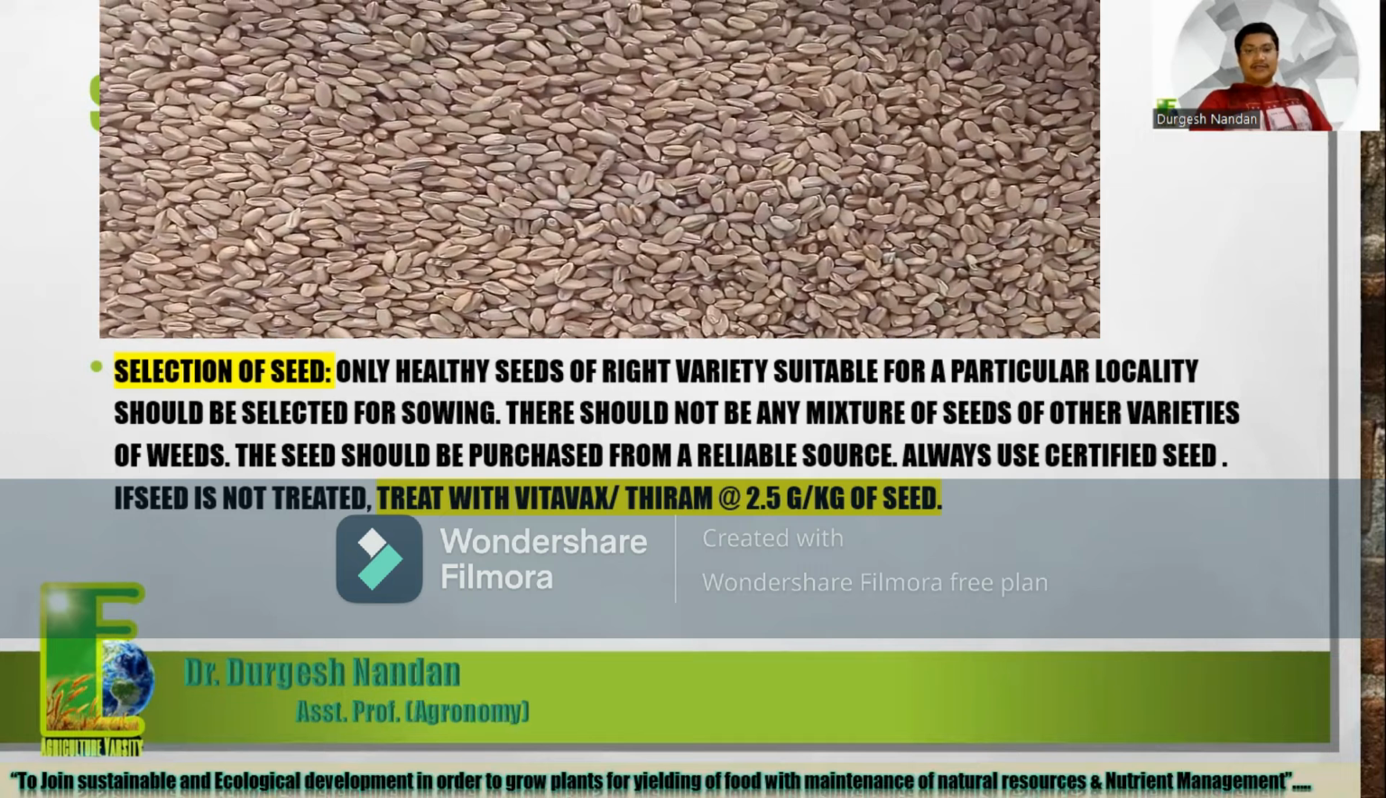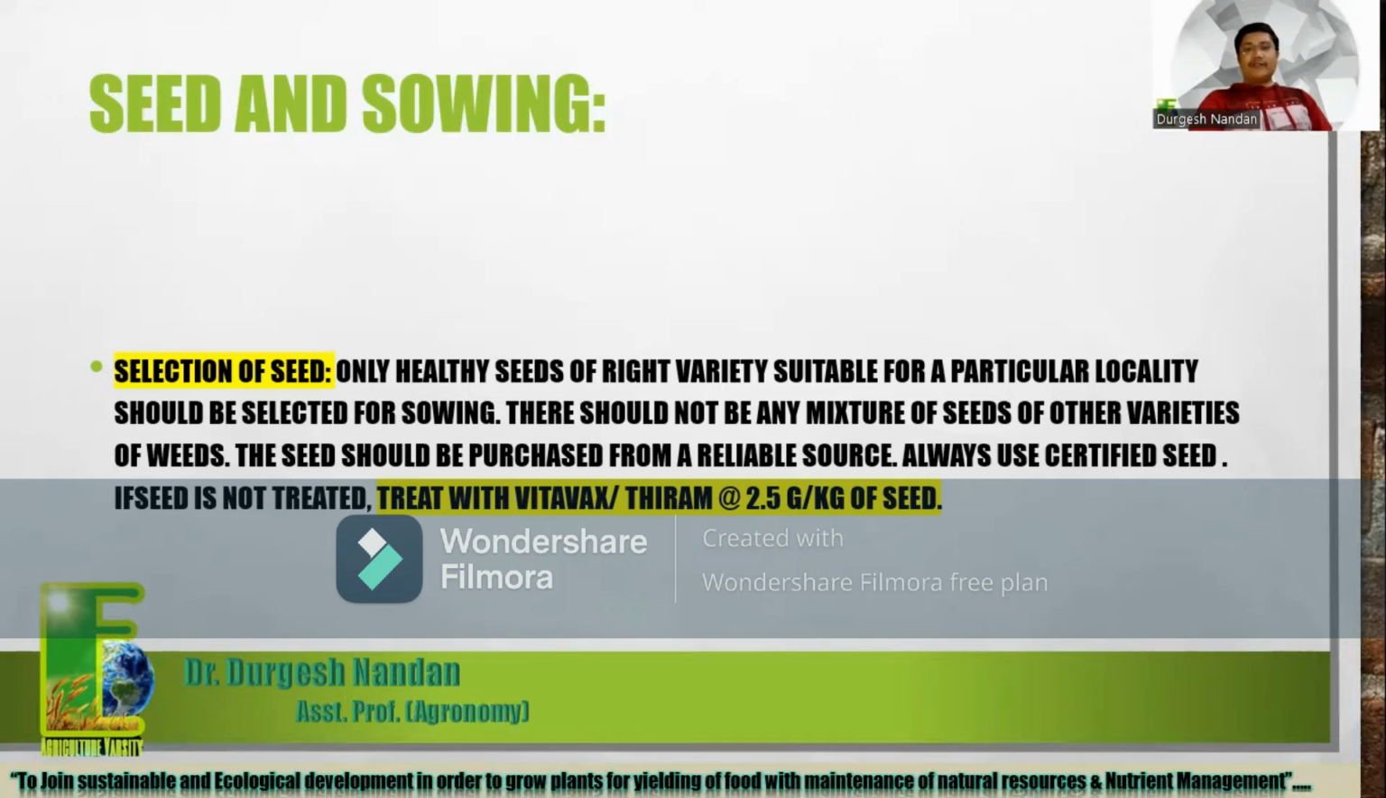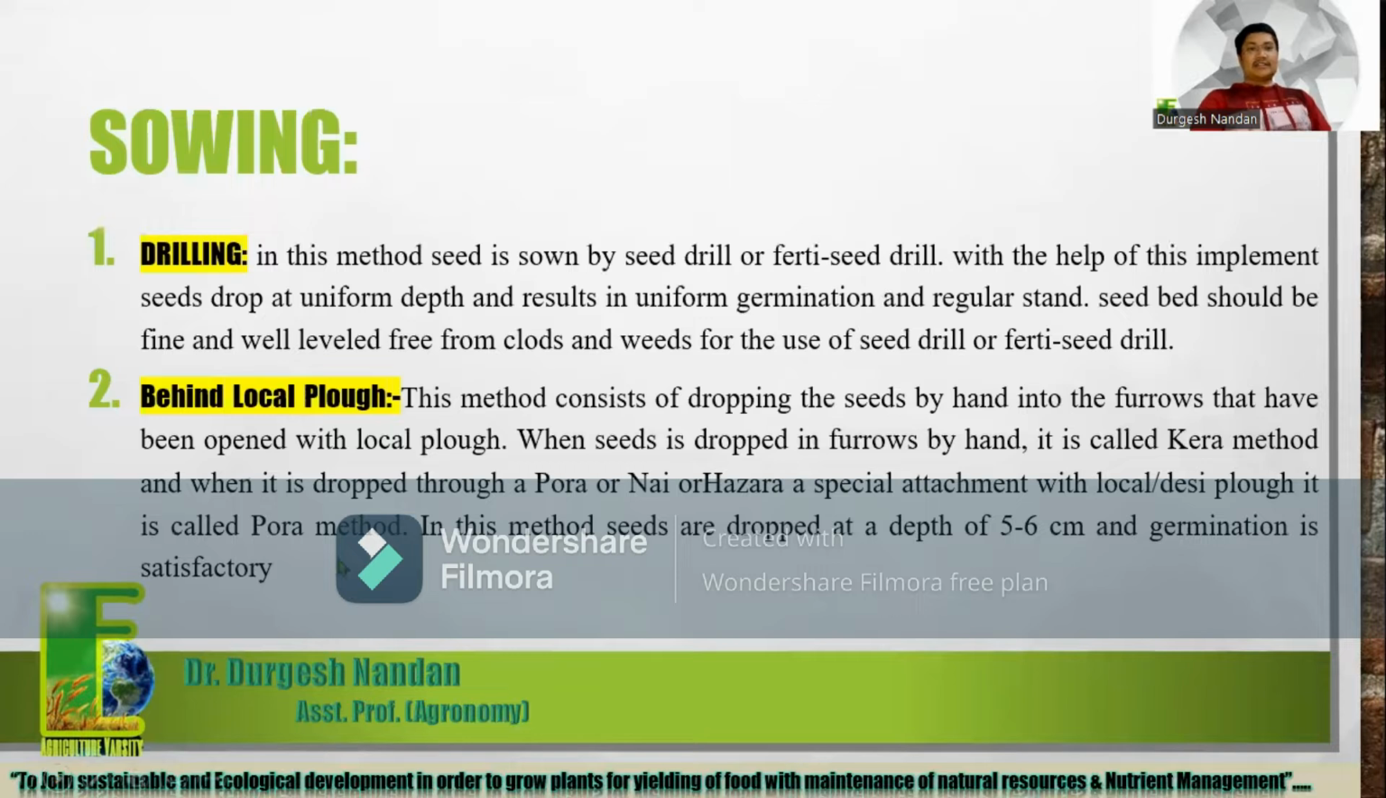If seed is not treated, treat it with Vitavax and Thiram at 2.5 gram per kilogram of seed. Seed treatment is very important. If the purchased certified seed is already treated, that is very good. If seed is not treated, we have to treat it with Vitavax and Thiram. That protects our seeds from seed-borne diseases, some soil-borne diseases, and all types of fungal diseases. So seed treatment is very important before sowing. That is about selection of seed, and next we will talk about sowing techniques.